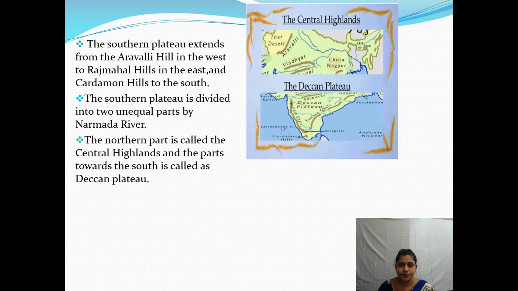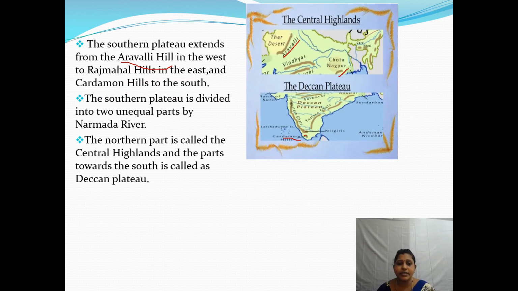Next, moving on to the next part. The Southern Plateau extends from the Aravali hills in the west, the Rajmahal hills in the east, and the Cardamom hills in the south.